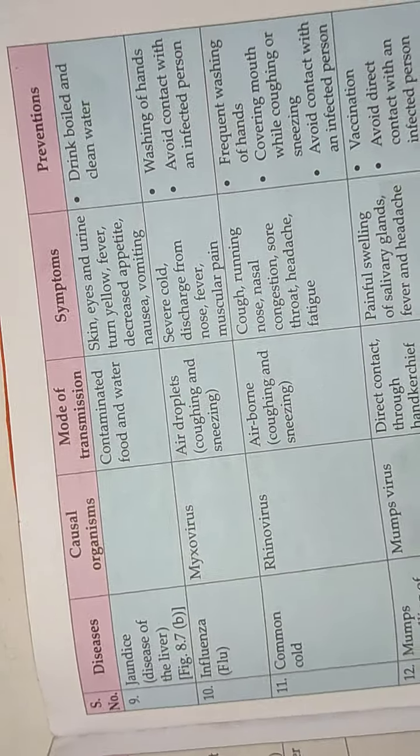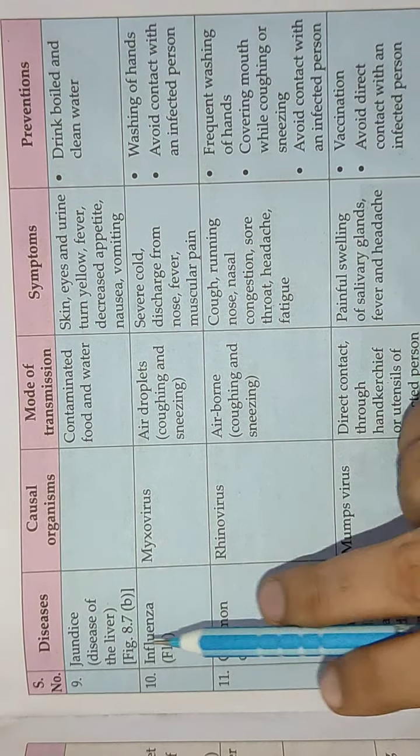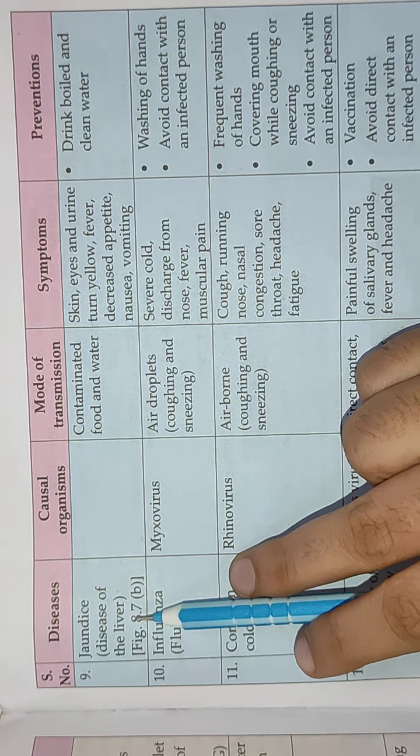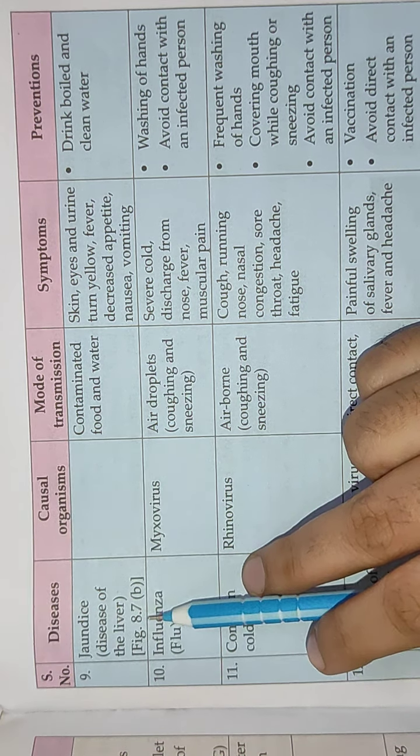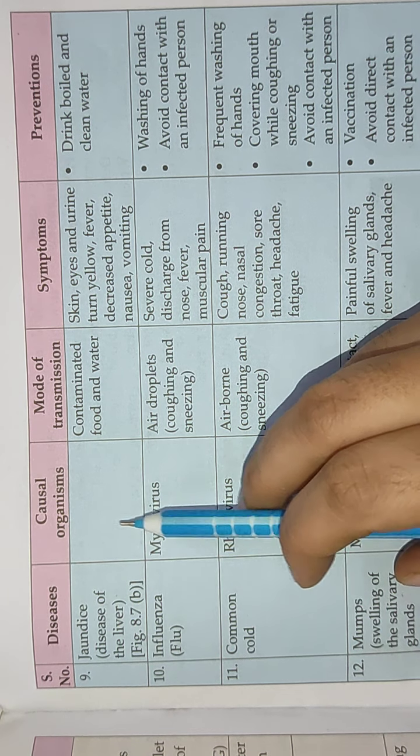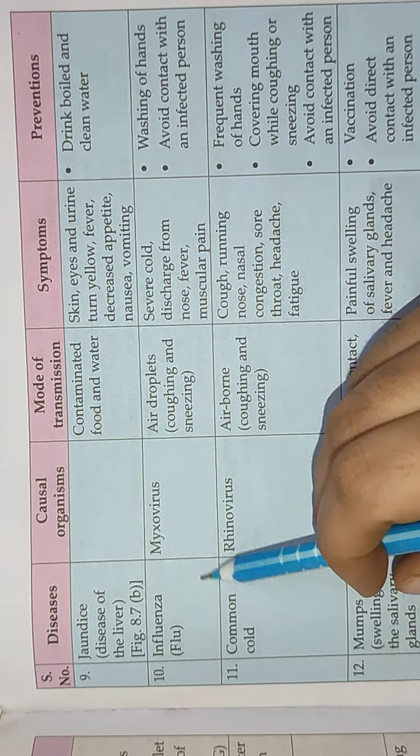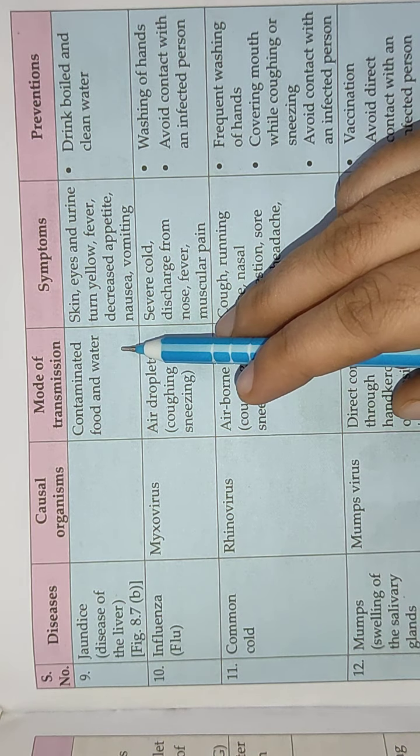Then the next in the list of diseases caused by virus is jaundice. Jaundice is the disease of the liver. In Hindi we say it pilia. So there is no proper causal organism for this. The mode of transmission is contaminated food and water.